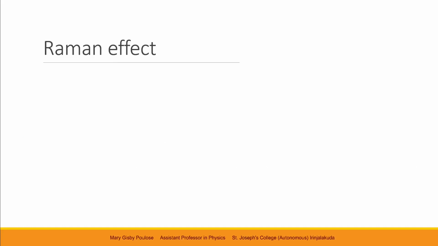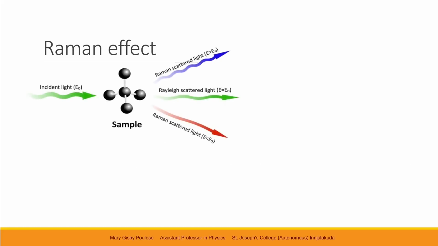Now, about Raman effect. In this picture, we can see light of energy E naught is incident on a sample, a molecule. And this sample can scatter light in different ways. The scattered light will contain components of the incident light itself. That is called the Rayleigh scattered light. The energy of the Rayleigh scattered light will be equal to that of the incident light.